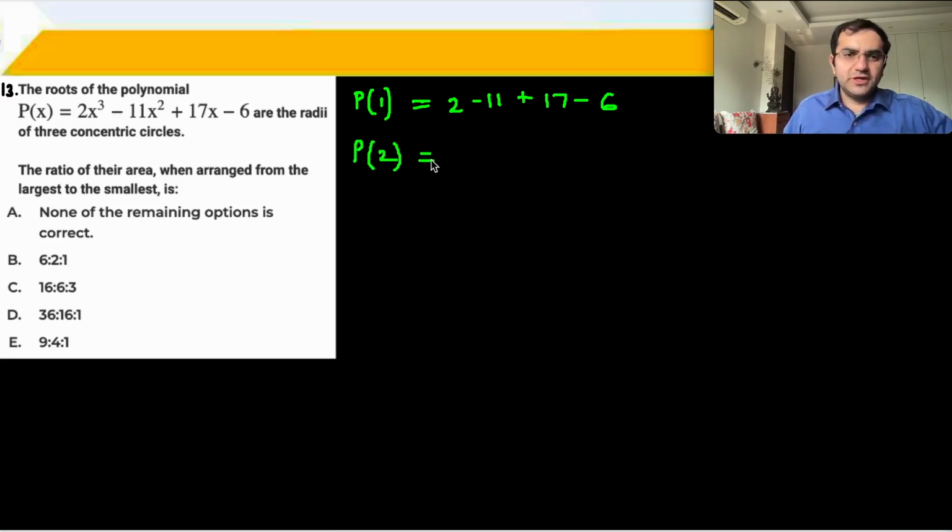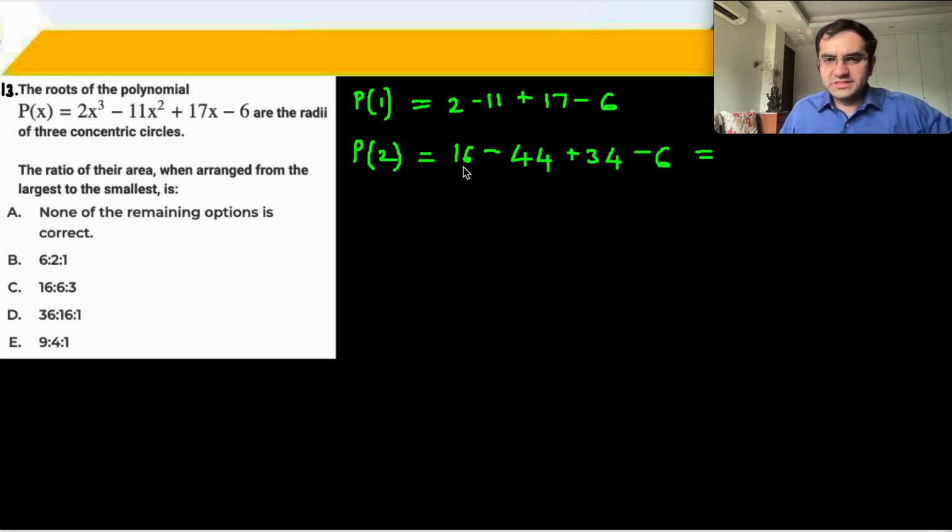P of 2 try करते हैं. 2 2s are 4, 8, 16 minus 44 plus 34. 17 into 2 is 34 minus 6. ये कितना हुआ? 34 plus 16 is 50. 44 plus 6 is also 50. ये 0 आ गया. Which means that this particular number 2 is one of the roots. So if 2 is one of the roots, तो फटाफट बाकी के roots हम निकाल लेते हैं.